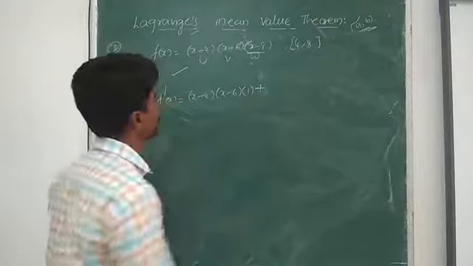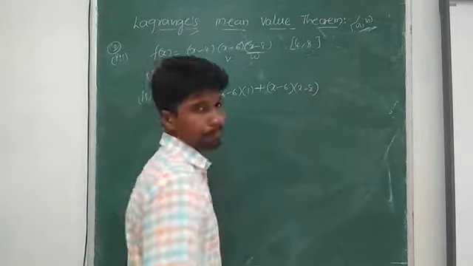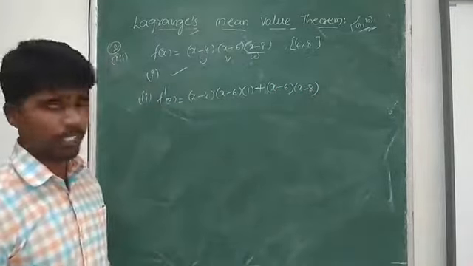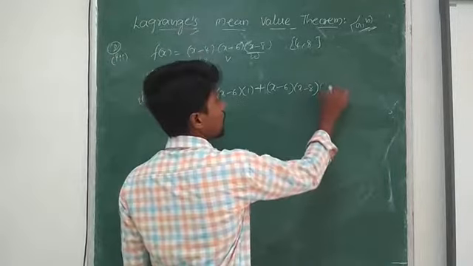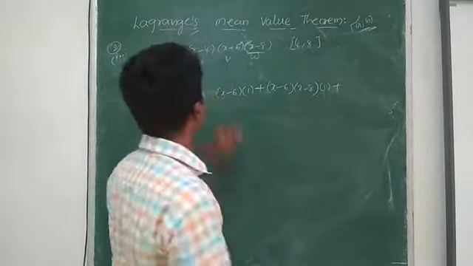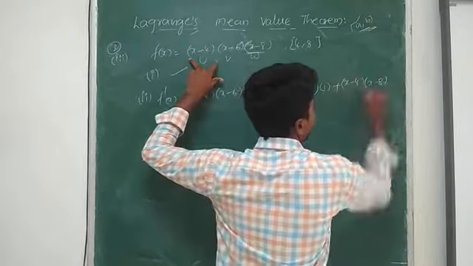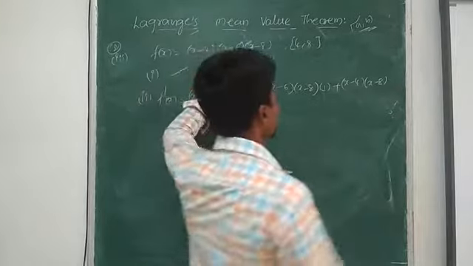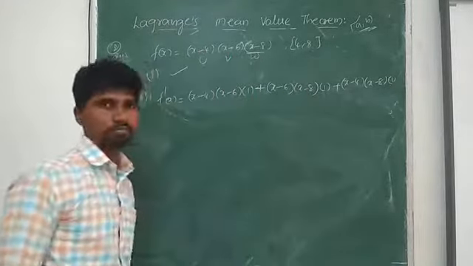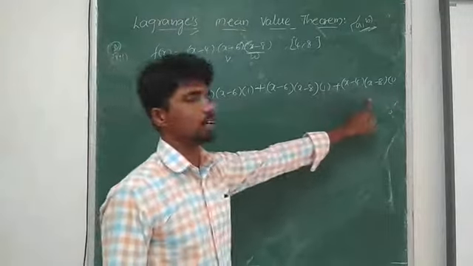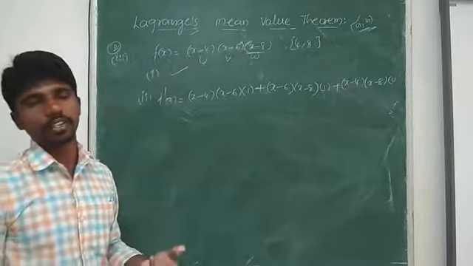plus (x minus 6) into (x minus 8), derivative of x minus 4, which is nothing but 1, plus (x minus 4) into (x minus 8), derivative of x minus 6, which is nothing but 1. Again if I simplify, I get a polynomial, and a polynomial function is always continuous in real numbers.